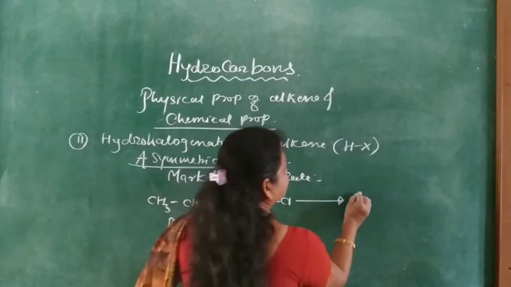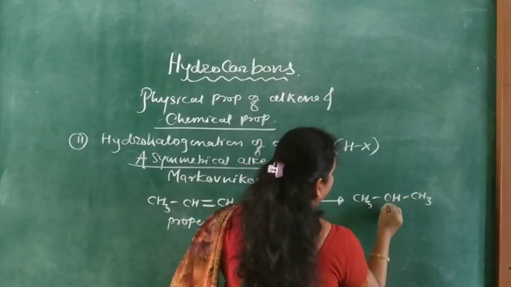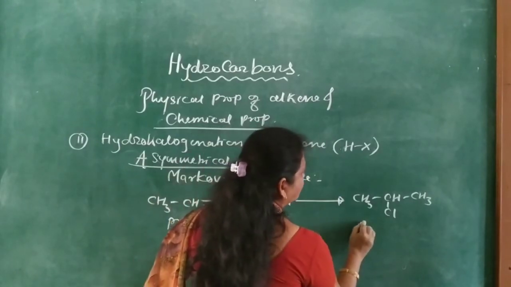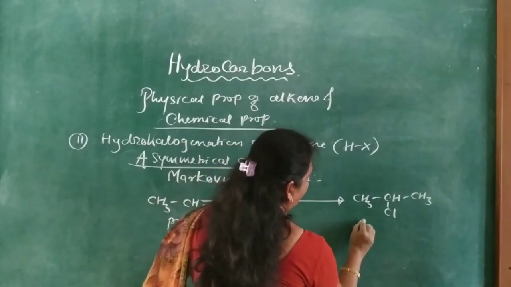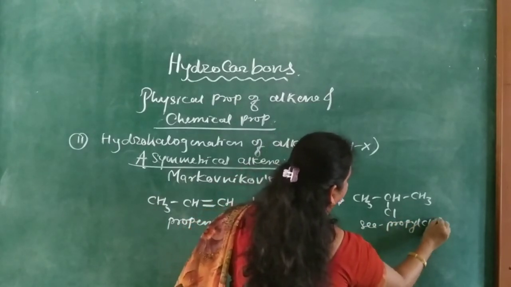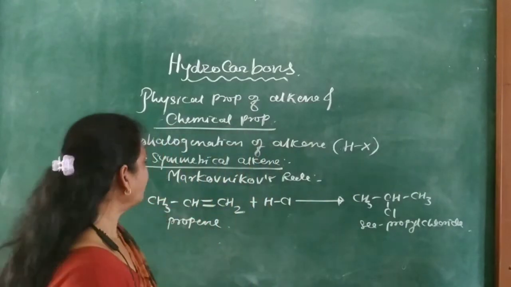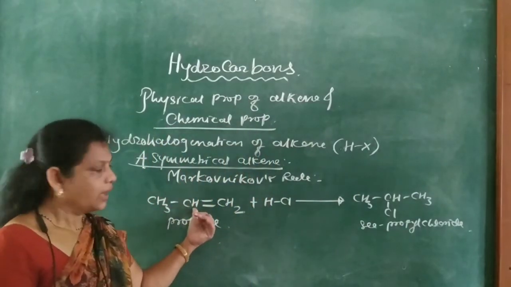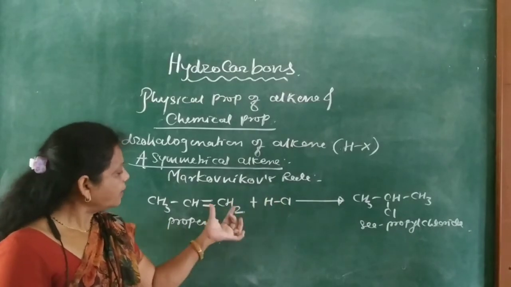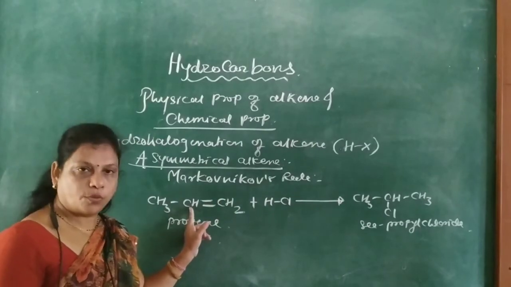Cl goes to CH and H goes to CH2. So CH3CHClCH3 is formed, which is 2-chloropropane or secondary propyl chloride. Here H is positive and Cl is negative, so the rich becomes richer and the poor becomes poorer.